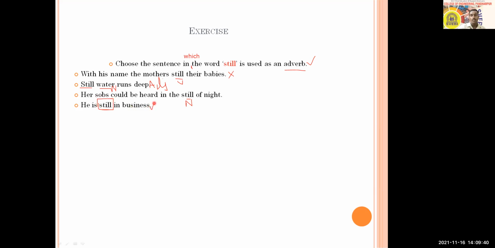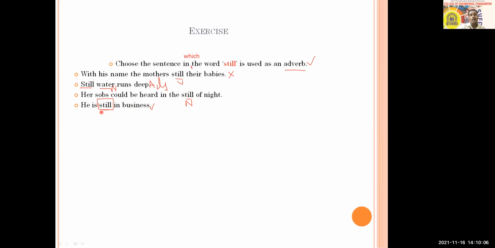Okay, so option. Sir, how is this possible? Sir, please explain. Yes, I will explain. With the earlier three, still, are you clear? In the first sentence, it is a verb, then it is an adjective, and then a noun. But the last sentence is he is still in business. Where is still denoting an adverb?